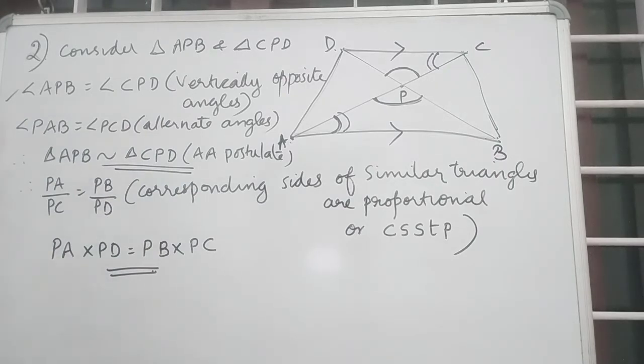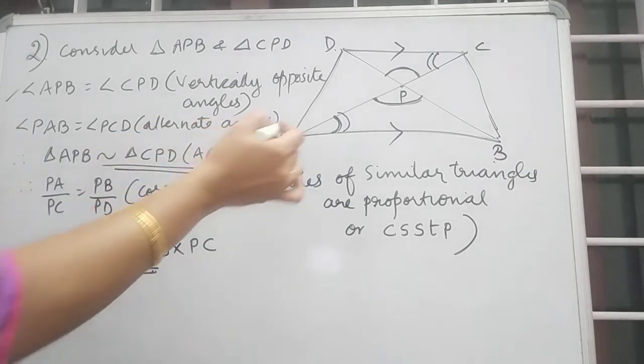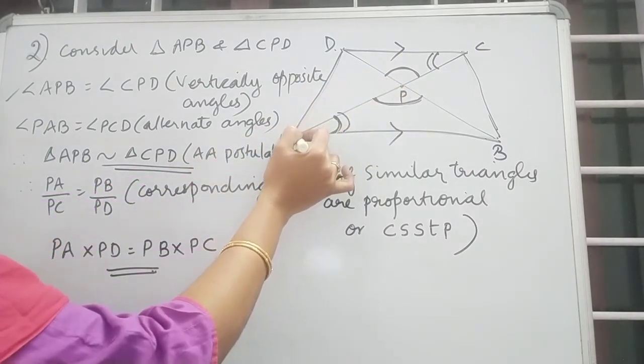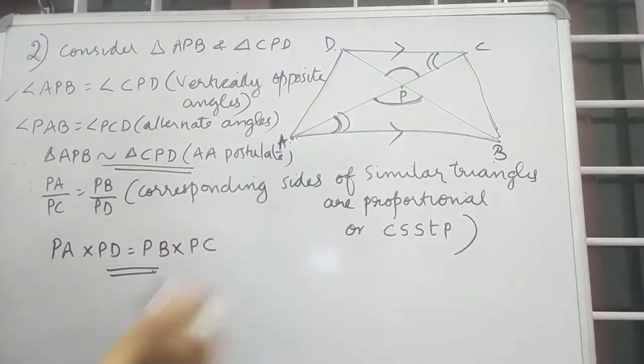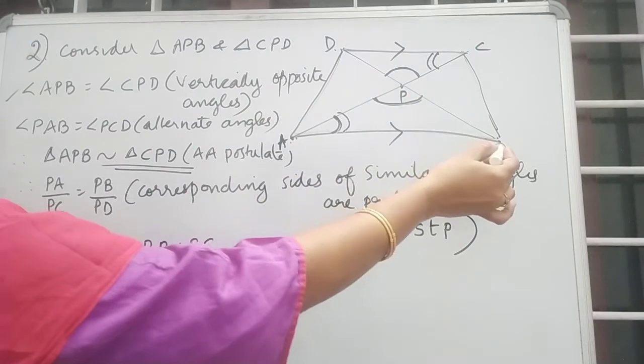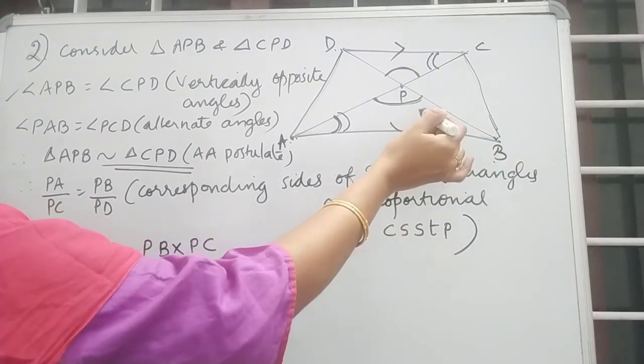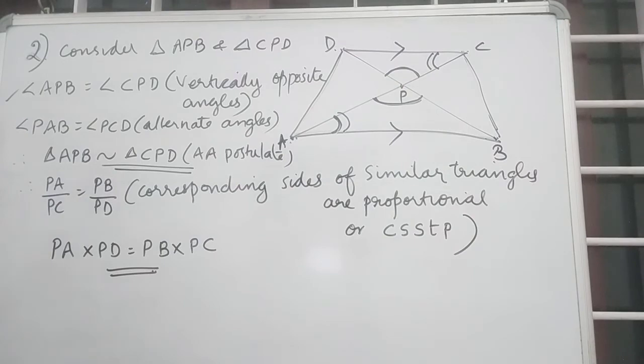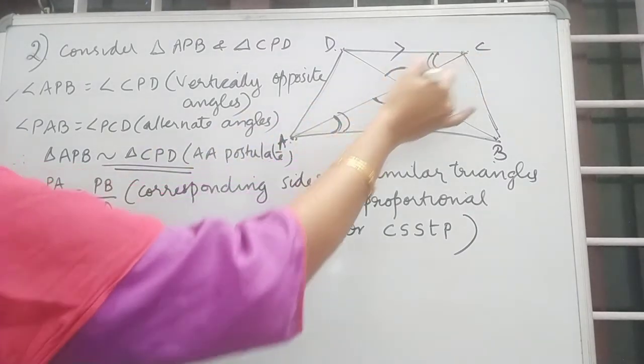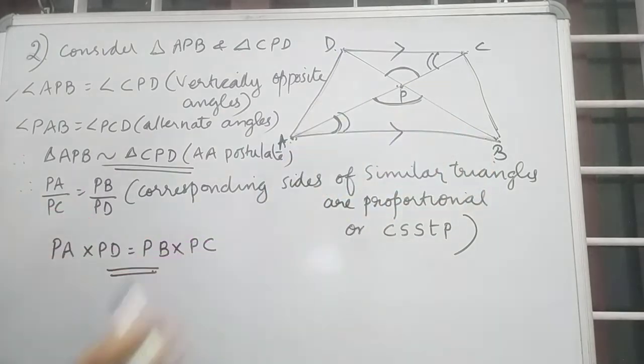Next we want to find out PA into PD is equal to PB into PC. Since these two triangles are similar, we can say that the corresponding sides of similar triangles are proportional. That is a condition of similarity. So which are the corresponding sides? PA of this triangle has a corresponding side PC. So PA divided by PC is equal to, take this PB, side PB of this triangle is corresponding to which one? PD. So these two sides and these two sides are proportional.